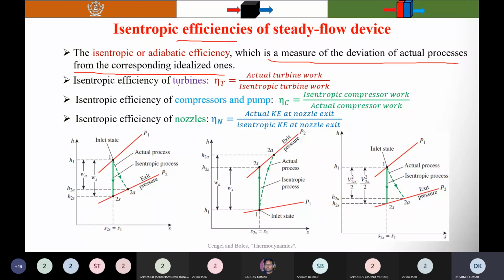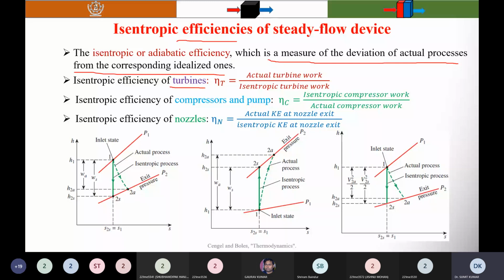Here I have considered three steady flow devices which are adiabatic. I assume that there is no heat transfer between the device and the surroundings. So it is adiabatic, there is no heat transfer. The first one I have considered is the turbine. In case of the turbine, you can define the isentropic efficiency.